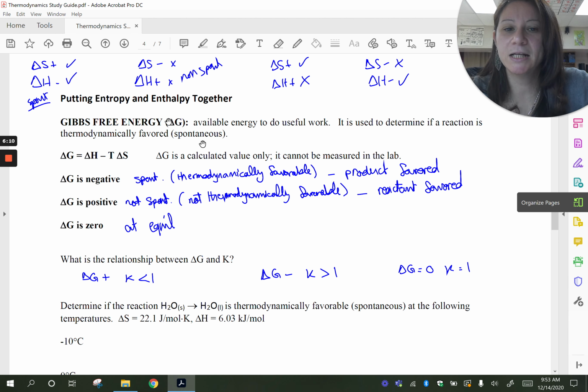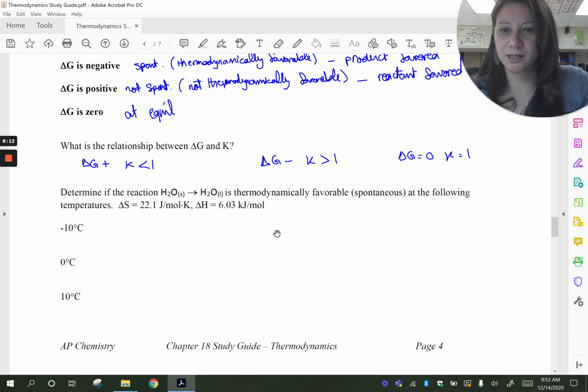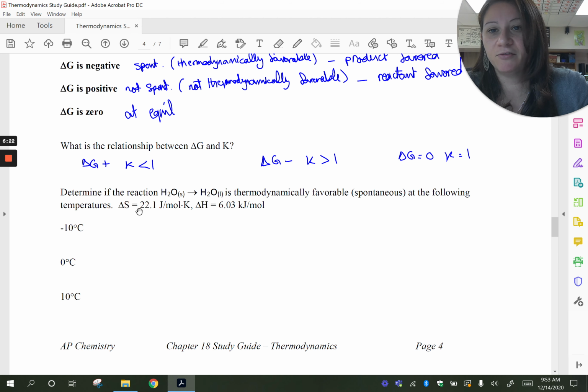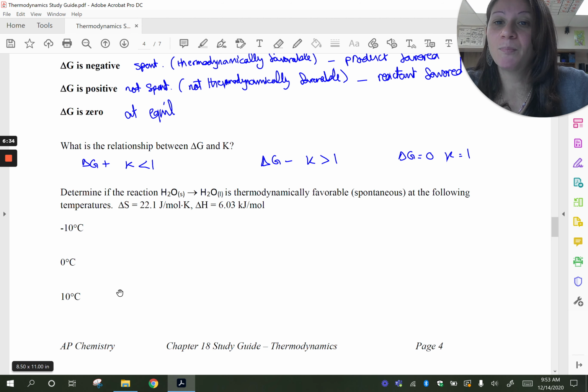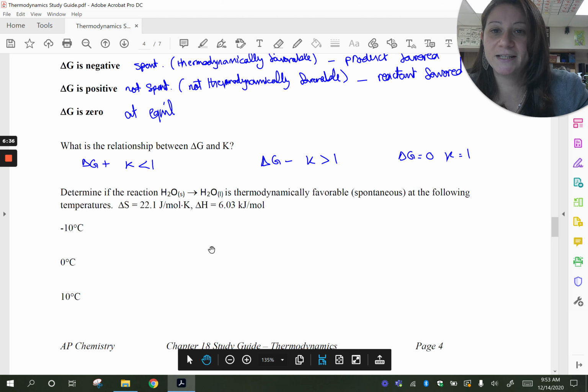So let's look at this process here, which is the melting of water, the melting of ice, right? And we're going to check whether it's thermodynamically favorable or spontaneous at the following temperatures. We have negative 10 Celsius, 0 Celsius, and positive 10 Celsius. You probably can figure this out right now, right? Because you know what temperature water melts at, right? But we're actually going to do the calculations and see.